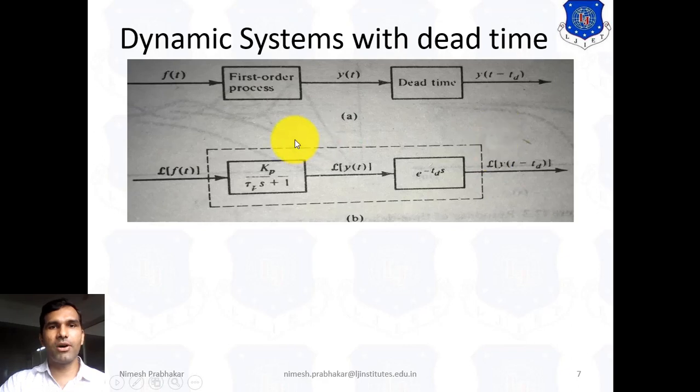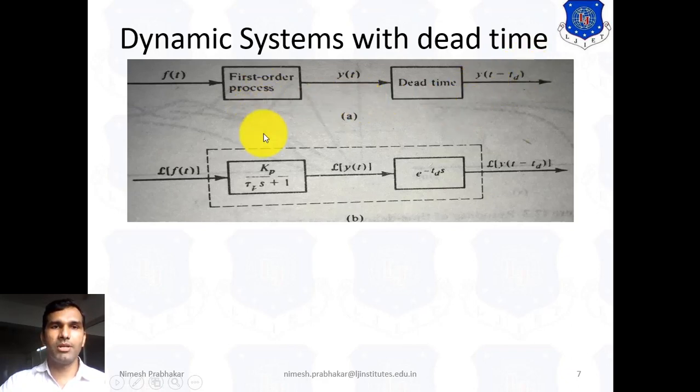Here we consider the first order system with dead time. This is a first order system, and here we add this block, which represents the dead time block. F(t) is the input of the first order system. Y(t) is the output of the first order system. But due to the dead time, we get some delay at the ultimate output. So we can write y(t minus tau d), where tau d represents the delay.